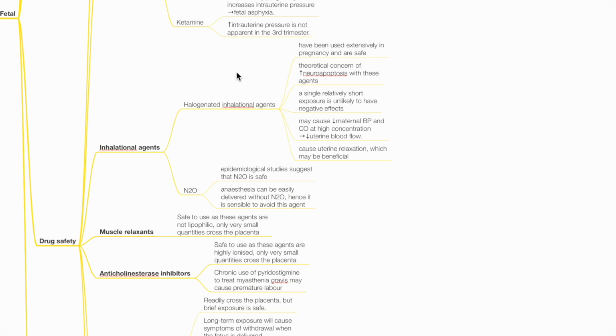Inhalational agents may cause maternal hypotension at high concentrations, which may reduce uterine blood flow and lead to fetal distress. Inhalational anesthetics cause uterine relaxation, which may be beneficial. Epidemiological studies suggest that nitrous oxide is safe. However, it is sensible to avoid this agent due to its various side effects.